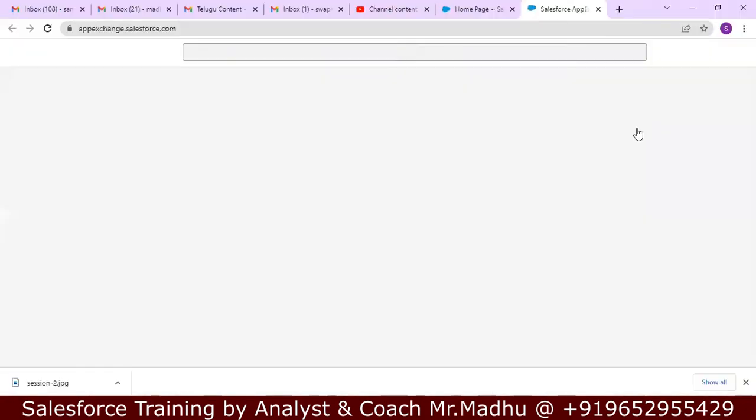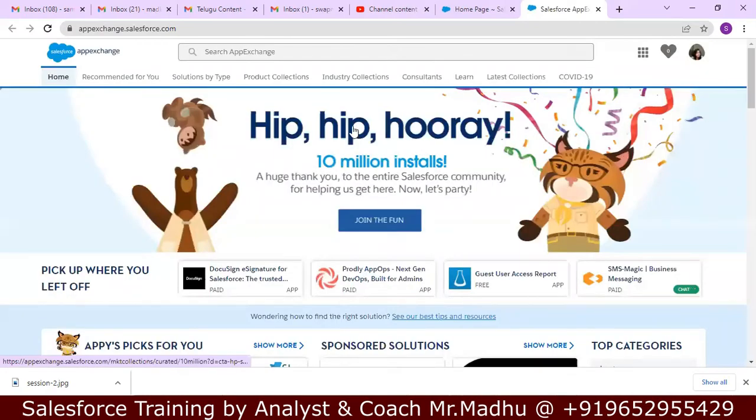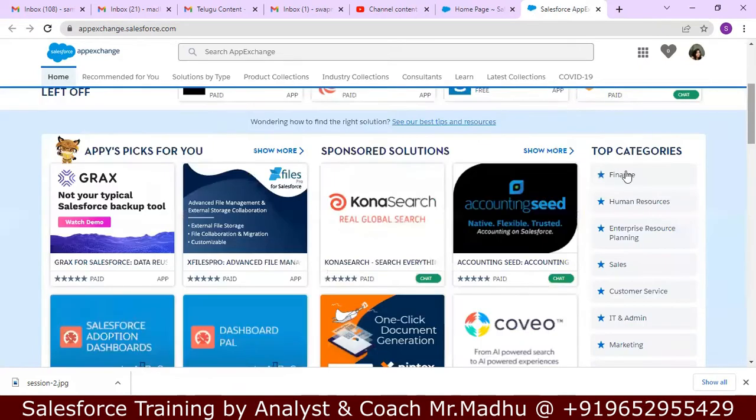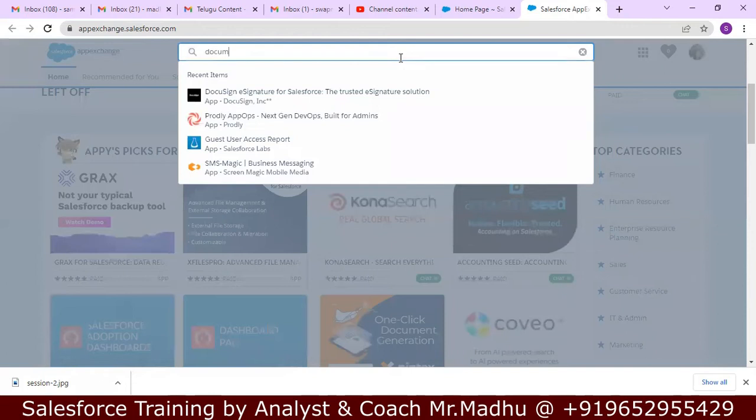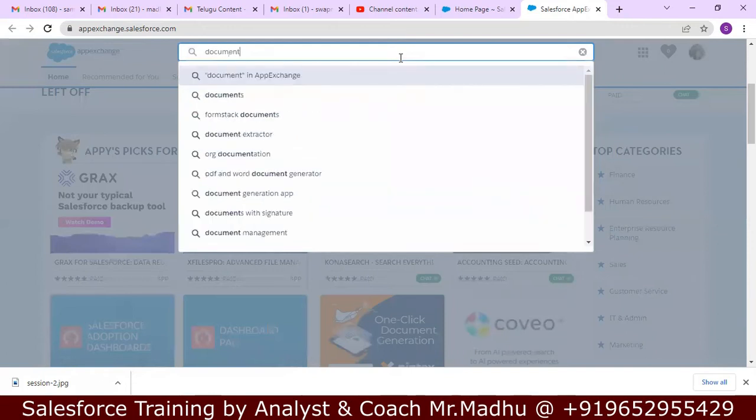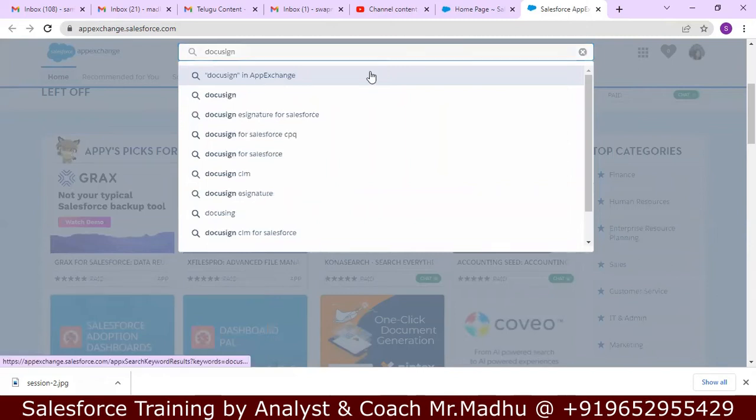Some demo option, you can do that. If you want to see the price of the application, you can see the price of the application.